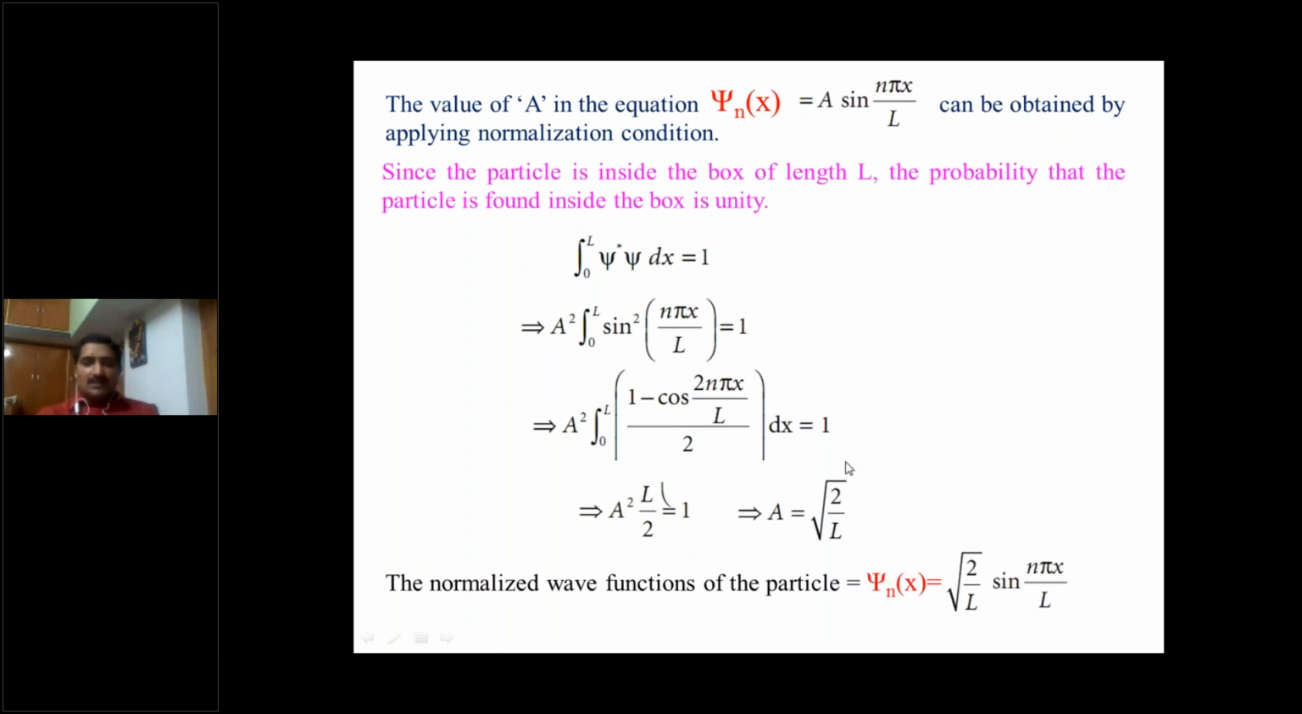So finally the wave function psi can be written as square root of 2 by L into sine n pi x by L. Psi n of x is equal to, this is the A value, root 2 by L into sine n pi x by L. This is the wave function psi.